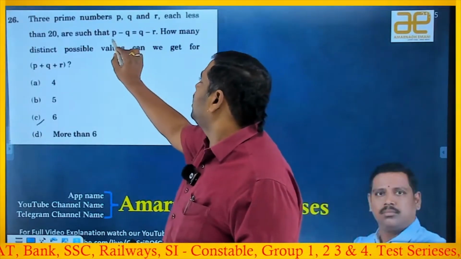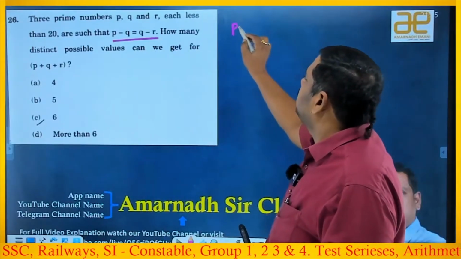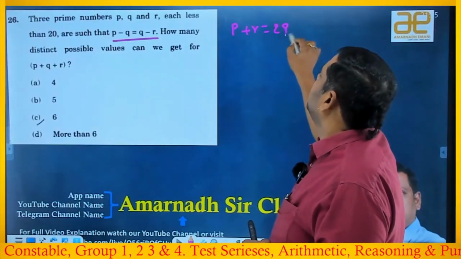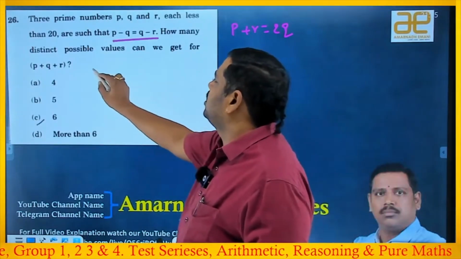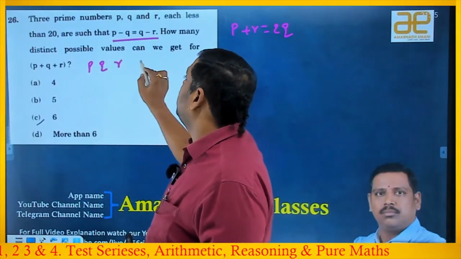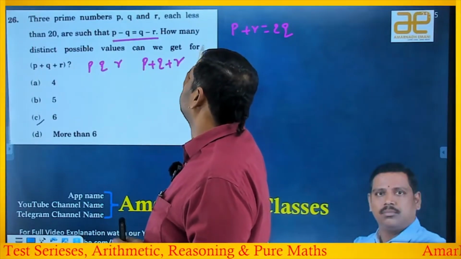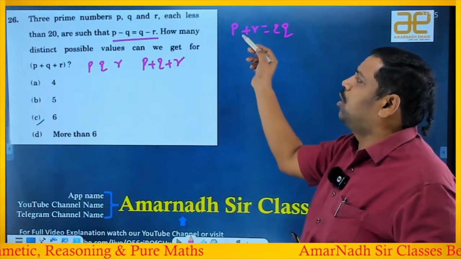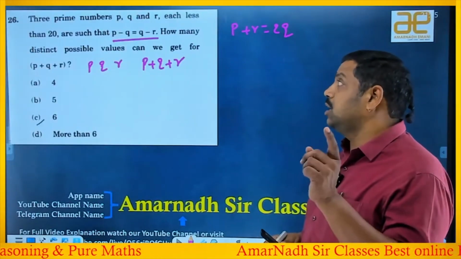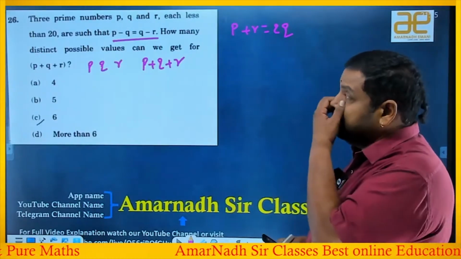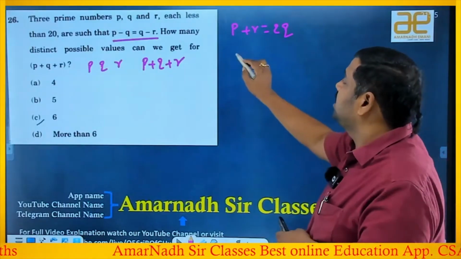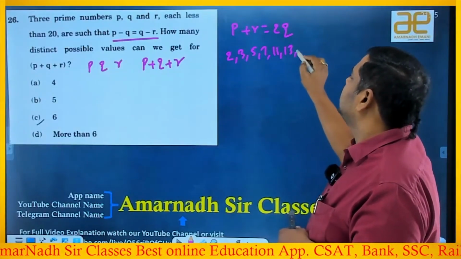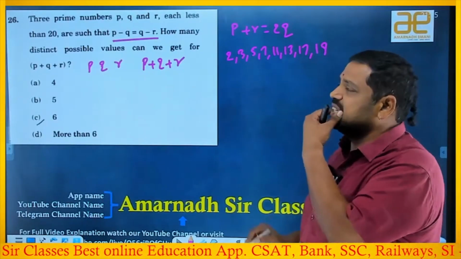Okay, now if you rearrange this equation, P minus R, move this side, plus R is equal to minus Q, move this side, it will be 2Q, right? P plus R is 2Q. Now distinct values of P plus Q plus R are required, right? So I am taking P plus Q plus R. The prime numbers P, Q, R each are prime numbers, but distinct, three prime numbers each less than 20. Each less than 20 means what we can say? Prime numbers below 20 are 2, 3, 5, 7, 11, 13, 17, 19. Only I have to take these numbers, right?